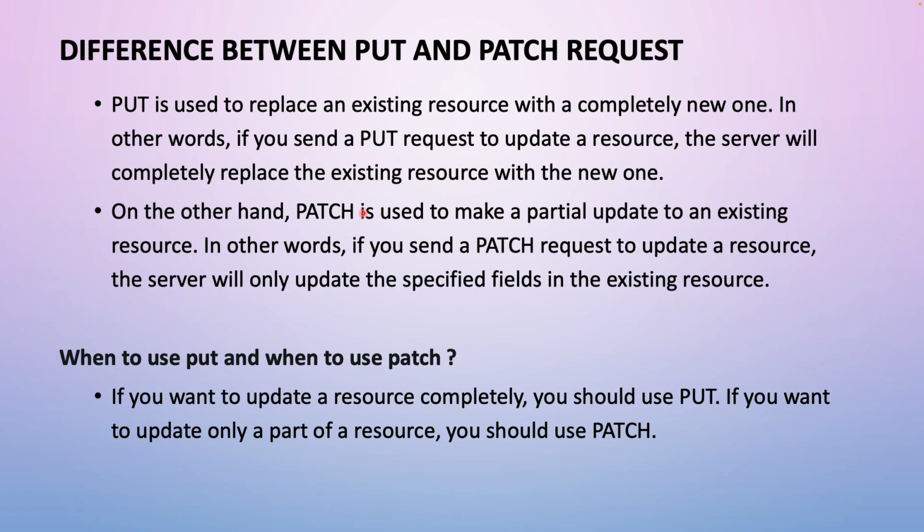In PATCH, say I want to deactivate the product P1, then what will I do? I'll just send status: deactivated in my request body, and that will deactivate my product. I'm not going to update my entire product P1, but I'm just deactivating my product P1.